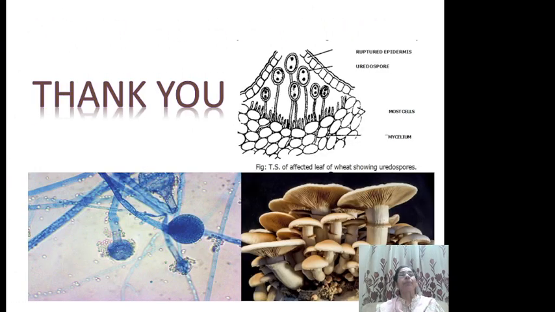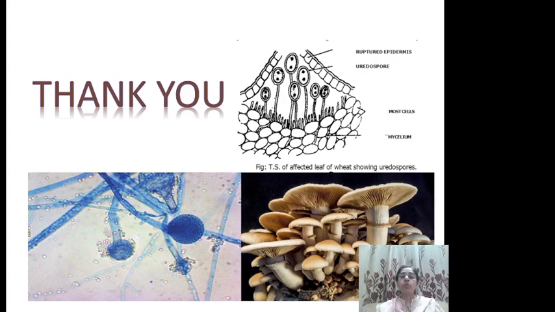So this way parasexuality means a sexual cycle that does not exist in the form that is present in most species, but in a different form, where plasmogamy and karyogamy occur, meiosis may or may not occur, but alternation of generation takes place.